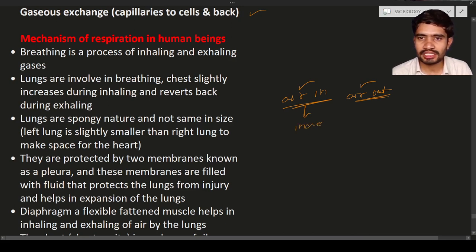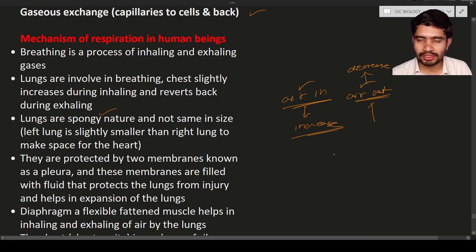When the air moves out, the size decreases. So the increase and decrease of the chest size is due to breathing only. Inhalation increases, exhalation decreases.